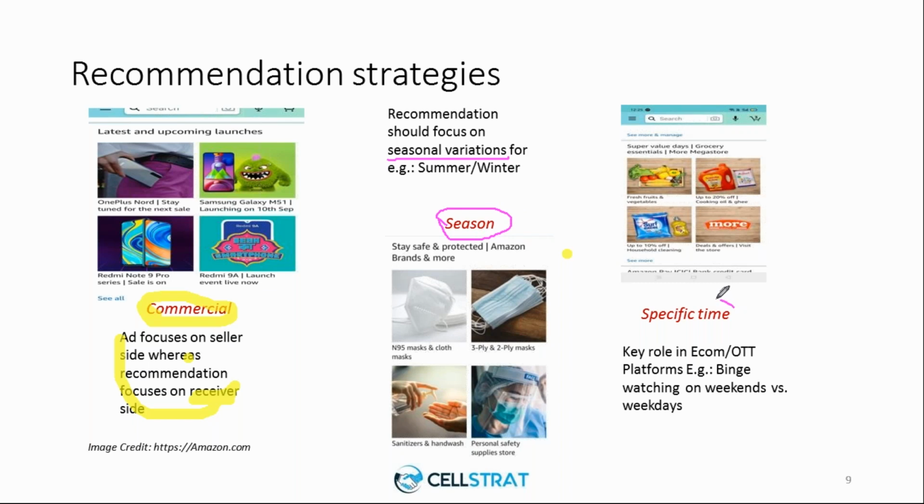And the next important thing is timing. Timing is very much important as far as recommender systems are considered. For instance, the screenshot that I have pasted here is a recommendation from Amazon, which is available for me only in the first 7 days of the month, because Amazon knows that I would shop for groceries mostly in the beginning of the month.